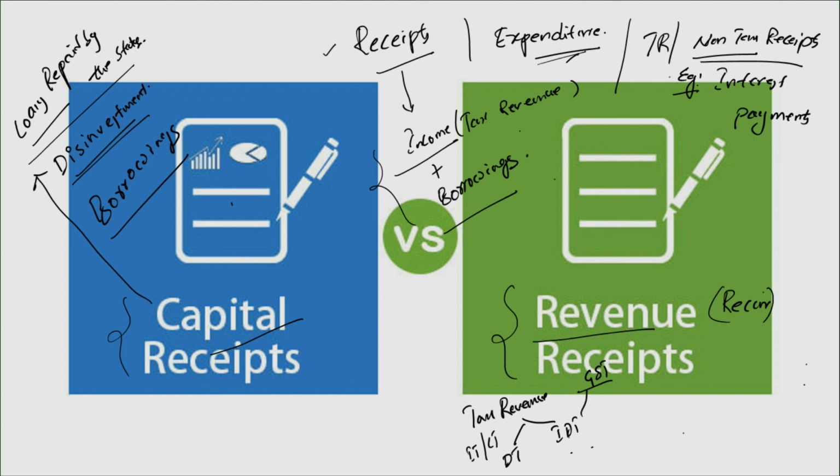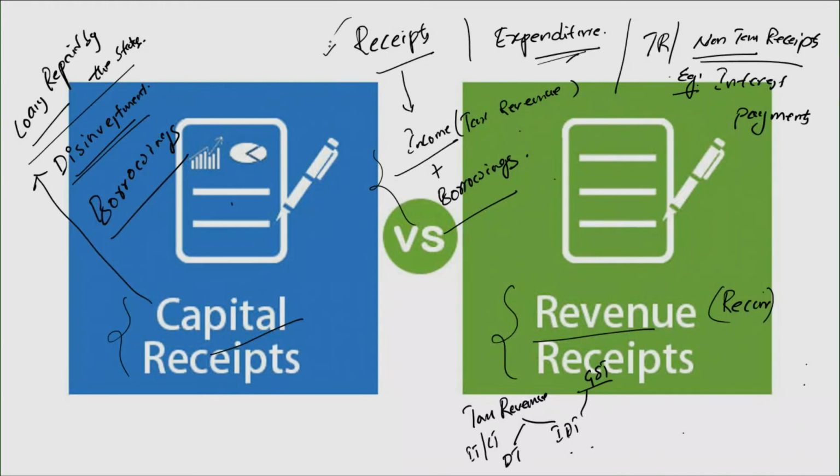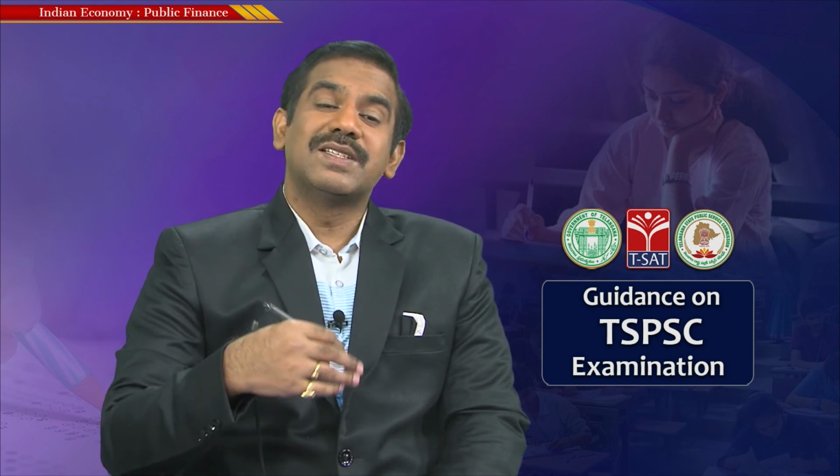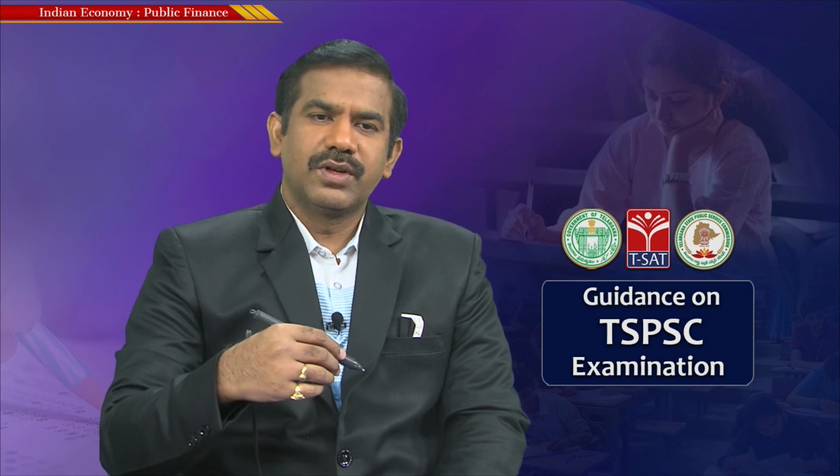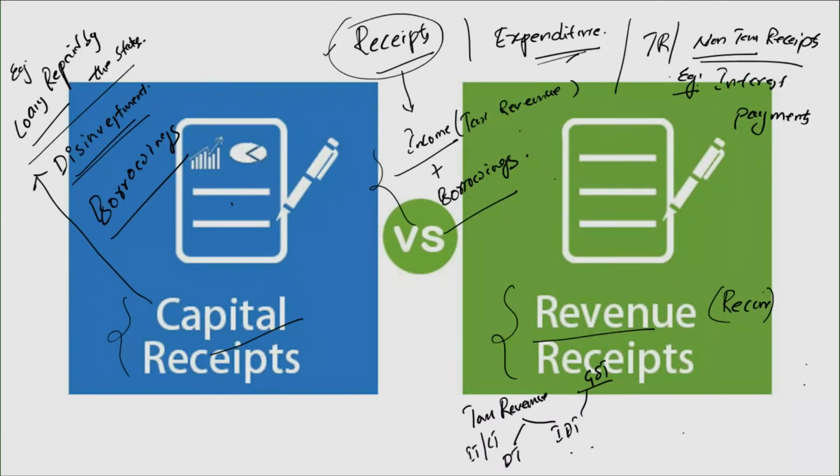So by the end of the day, when it comes to the first part of this annual financial statement, we are discussing the receipt side of the budget. And I just want you to remember the fact that receipt doesn't necessarily mean only income. It could also include income and also borrowings. And these receipts are again categorized into revenue and capital receipts. Revenue is something that recurs or repeats within a certain time period, and capital receipt is something that might not necessarily repeat within a certain time period. And I have also given examples, but these are simply examples of these kinds of receipts, not the exhaustive list of all revenue and capital receipts.